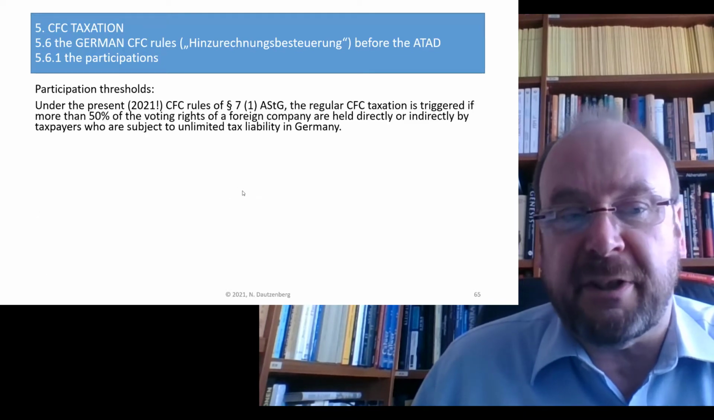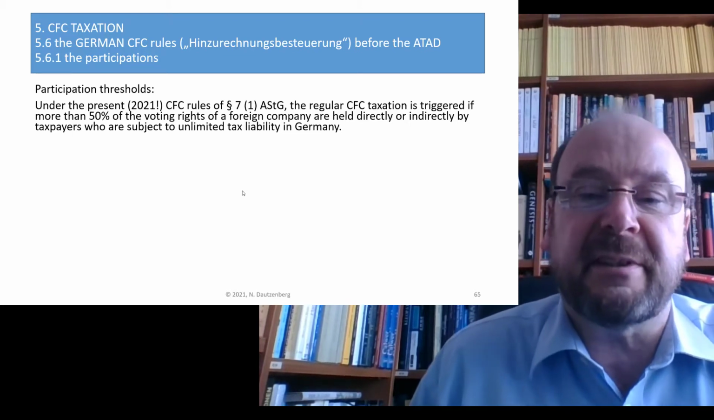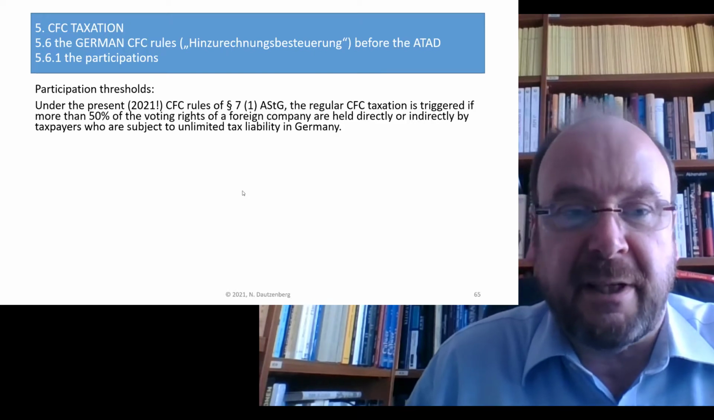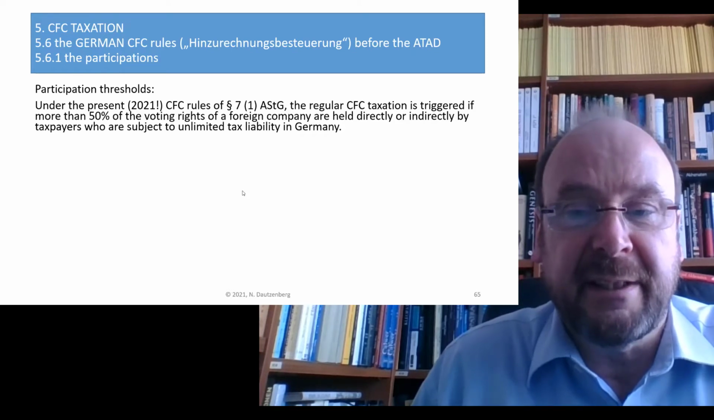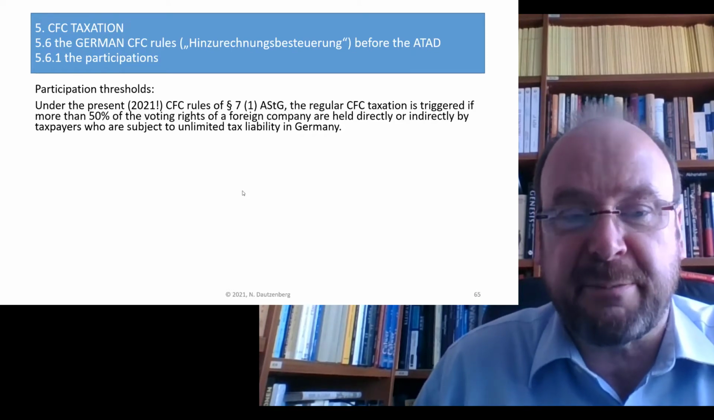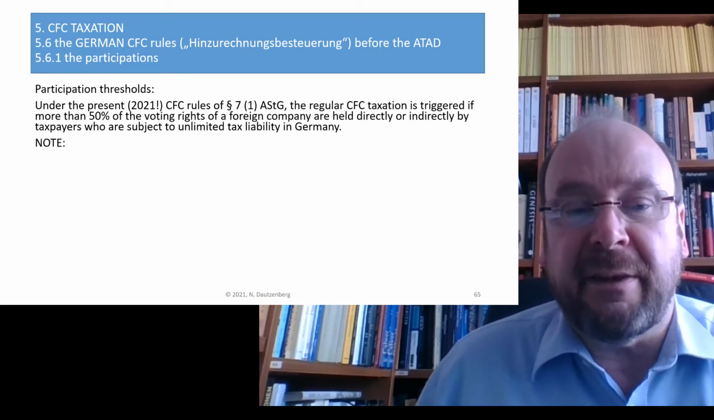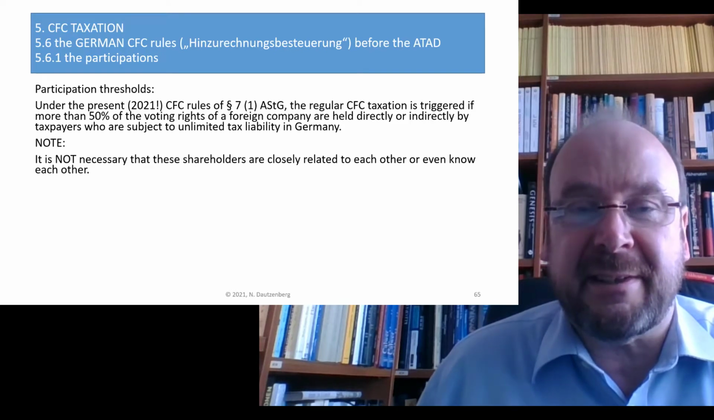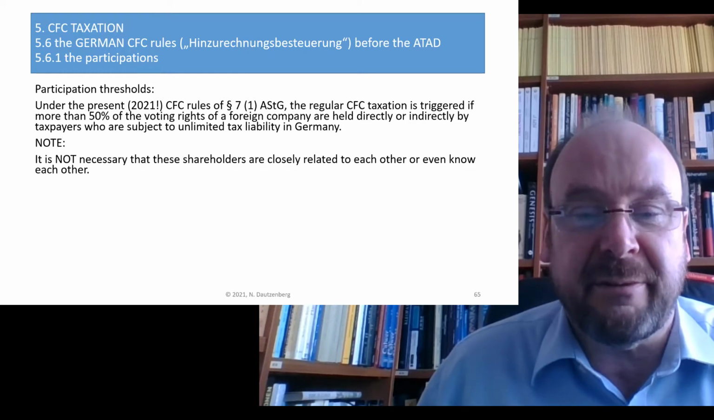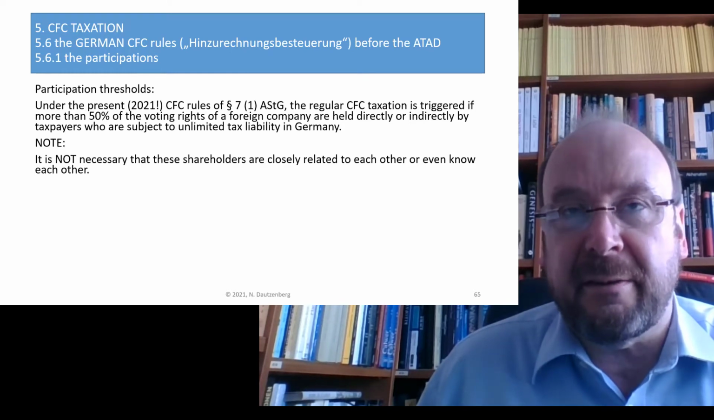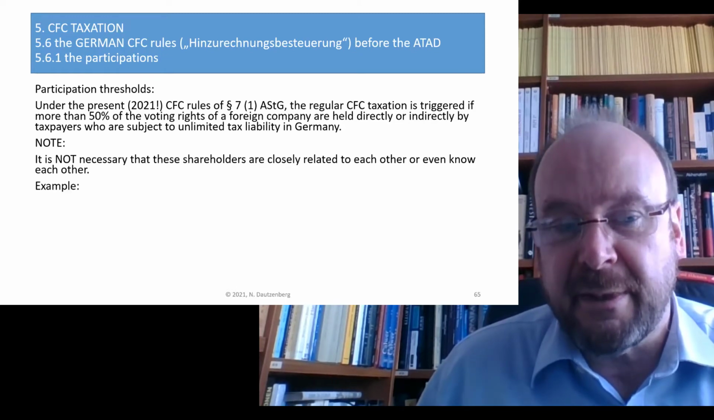Now, the participation thresholds. Under the present rules of 7.1 ASTG, the regular CFC legislation takes effect if more than 50% of the voting rights of a foreign company are held directly or indirectly by taxpayers who are subject to unlimited tax liability in Germany. The important thing here is it is under the present rule not necessary that these shareholders are closely related to each other, or that they even know each other or even know about each other's existence.